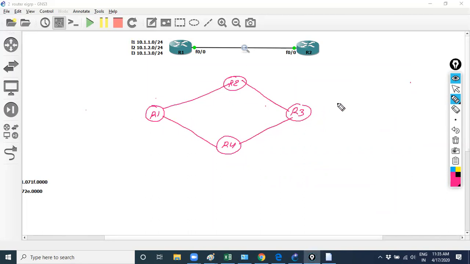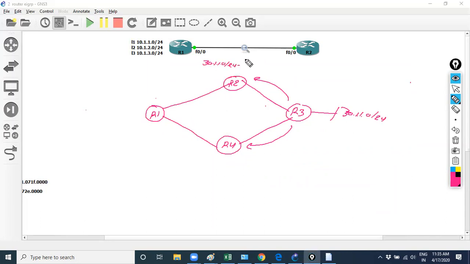Now suppose there is a network running like 30.1.1.0. This prefix will be advertised by its neighbors. Suppose R2 receives the 30.1.1.0 prefix information.